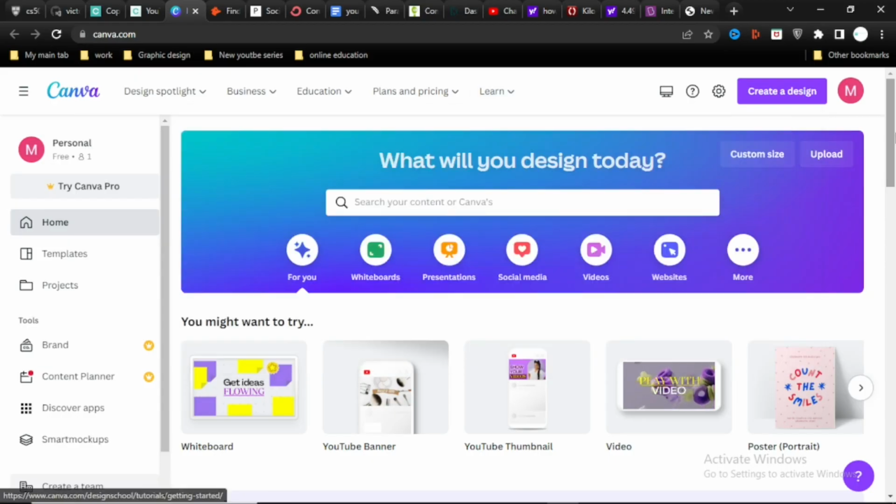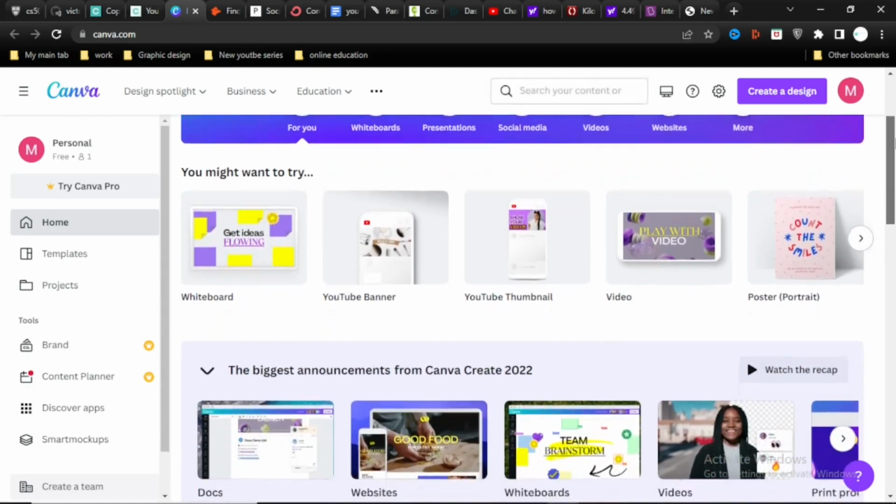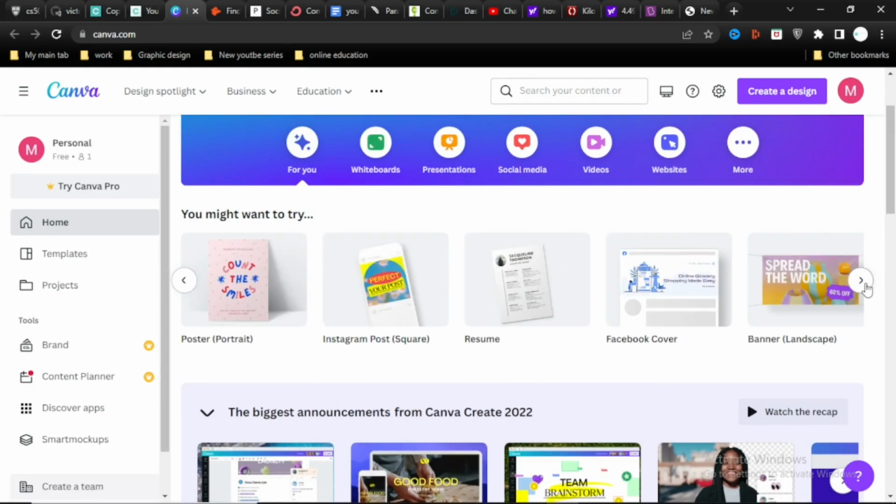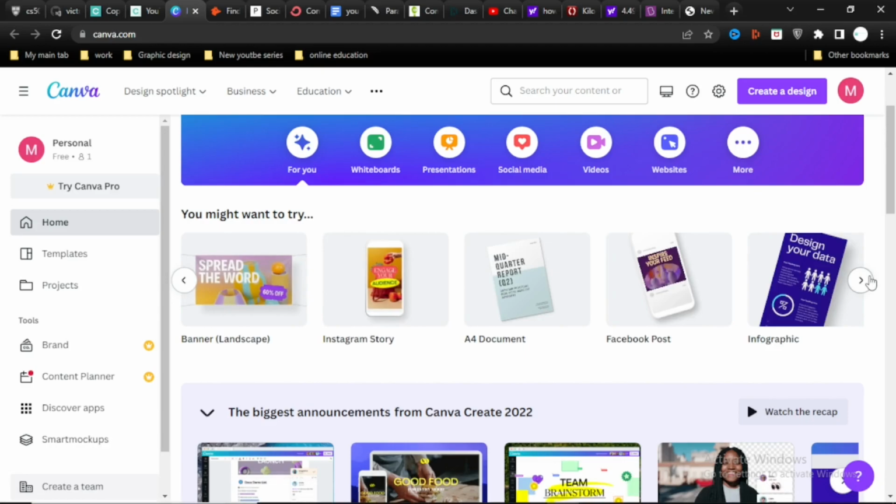Next, we have Canva. Canva is an online graphic design tool that tries to make it simple and quick to create graphic designs. Over the years now, I've used Canva's free edition on both my phone and my PC. The Canva free version is quite efficient and simple to use. Many people, small businesses or small brands, who just want to create social media posts, flyers, covers, and also edit their photos quickly, can make use of Canva.